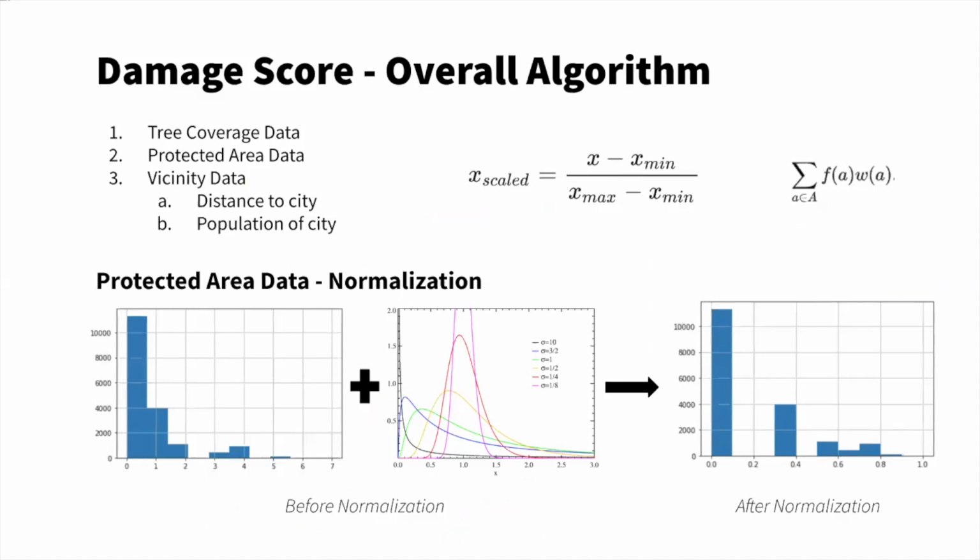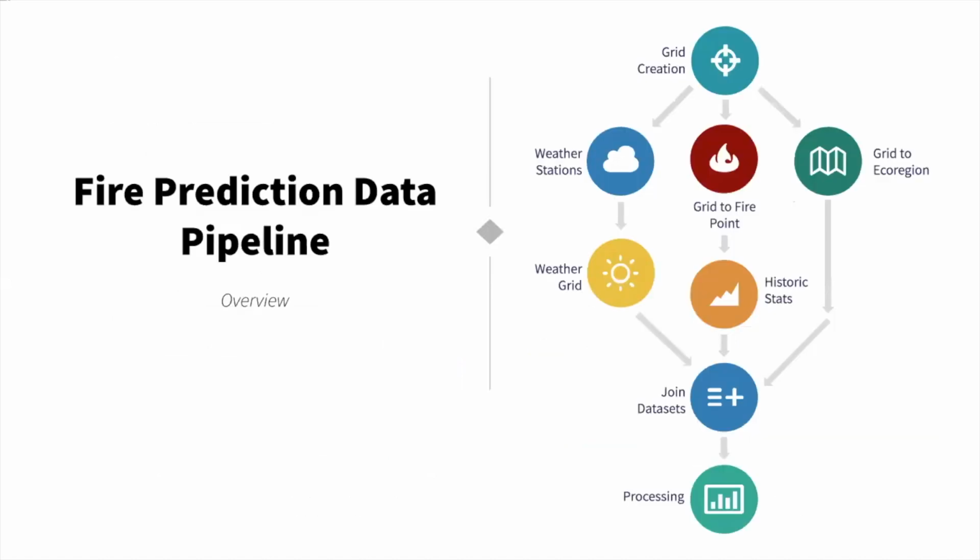Once we had these three values scaled and normalized, we were able to combine them in a weighted sum that, as you saw during the demo, is configurable to the forest fire manager's needs. I am now going to pass it off to my colleague Tharmiga to talk about the machine learning pipeline.